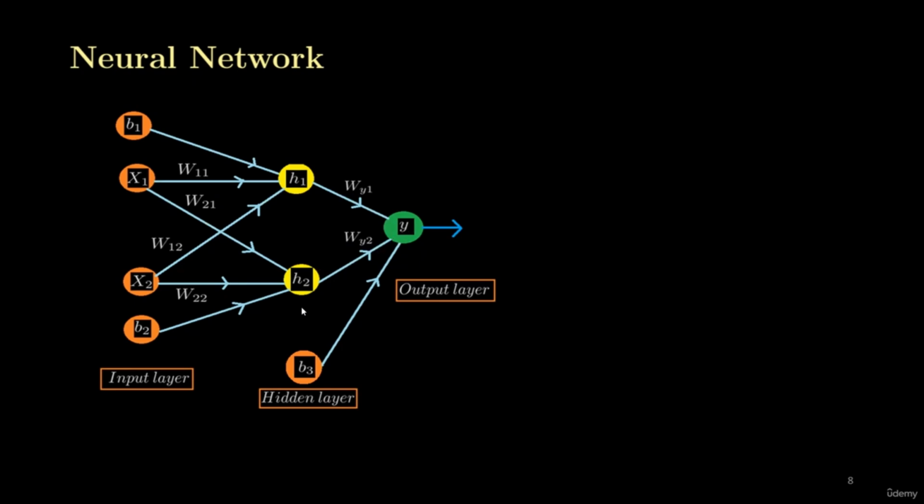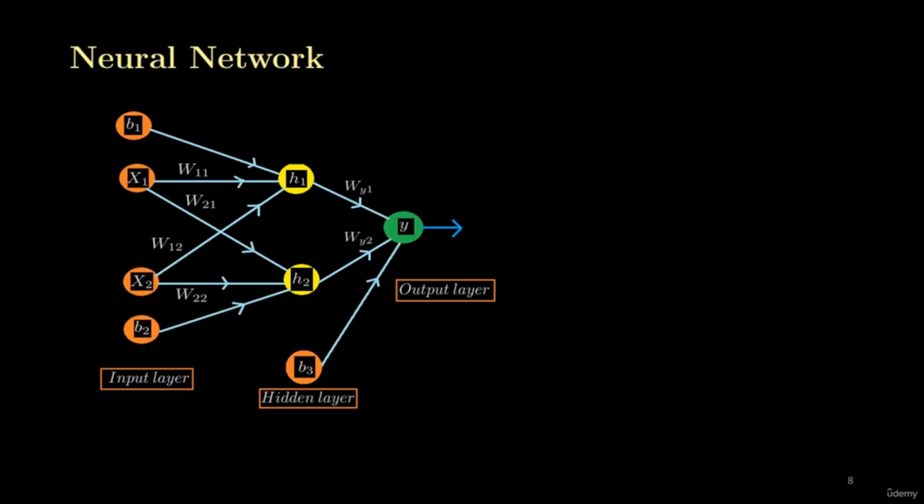Since every neuron is connected to the neurons in the previous layer and the next layer, this neural network is also known as a fully connected network or a fully connected neural network. So this is a great example of a fully connected neural network where we have two perceptrons in the hidden layer. Now we can observe one more thing.